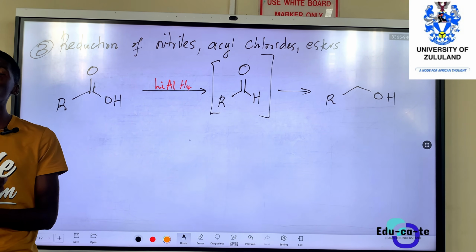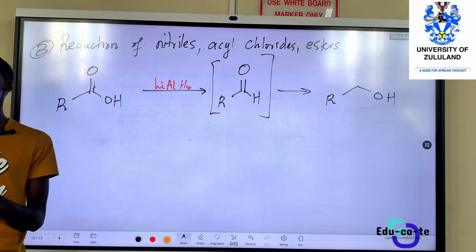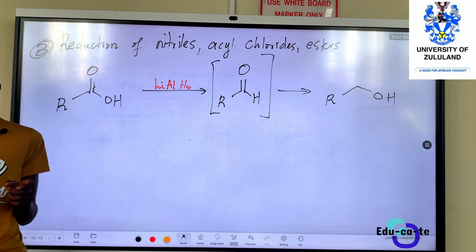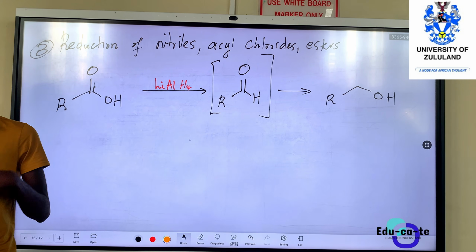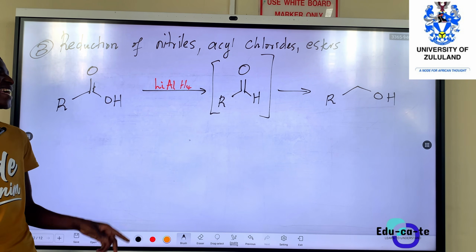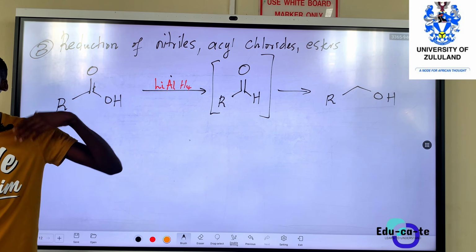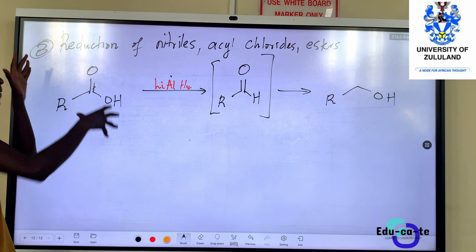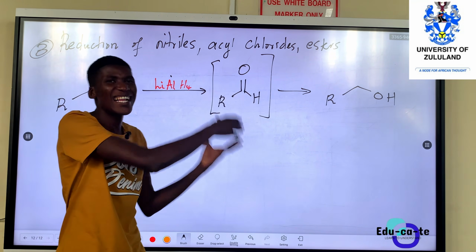So we will need to do what? To use a powerful reducing agent. Normally, you will need to use a more reactive reducing agent. And in this case, a more reactive reducing agent, for example, can be lithium aluminum hydride. It's a very powerful agent. Yes, it will be able to turn your carboxylic acid into an aldehyde.